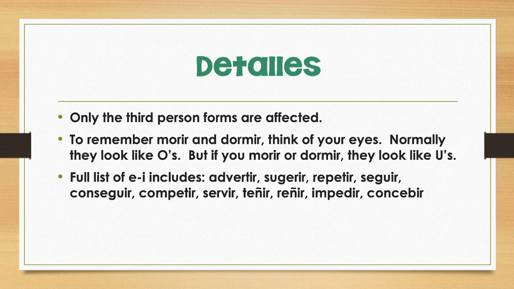If you want a fun trick to remember how morir and dormir are the two O to U stem changers, think about your eyes on your face. Normally, if they're open, they look like the letter O. But if you morir or dormir, your eyes will close and look like the letter U. There are more E to I verbs. It would include advertir, sugerir, repetir, seguir, conseguir, competir, servir, teñir, reñir, impedir, and concebir.